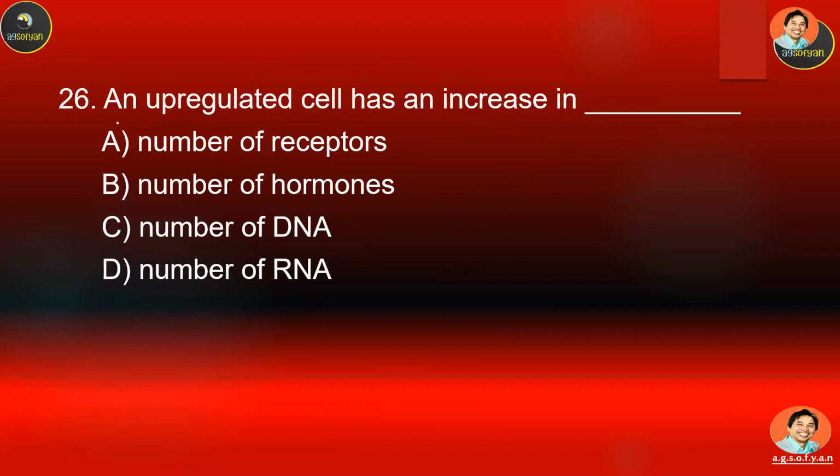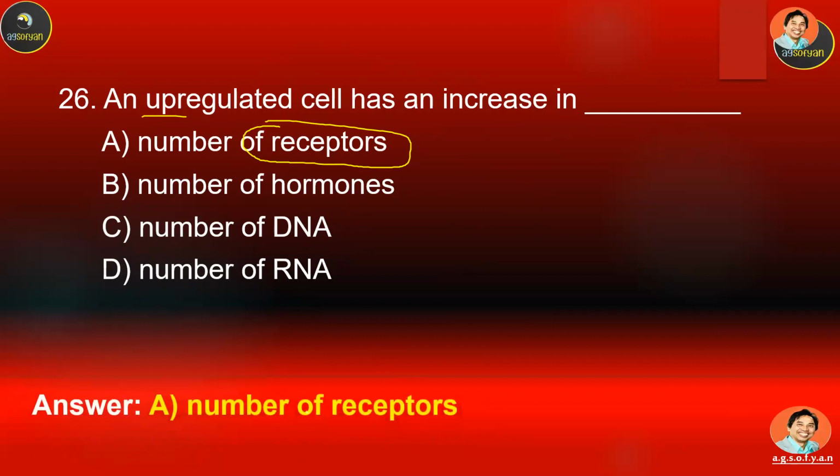26. An upregulated cell has an increase in A, B, C, or D? Okay, so upregulation means an increase in the number of receptors due to less hormone being produced. So that's what upregulation means. So, an increase in the number of receptors.